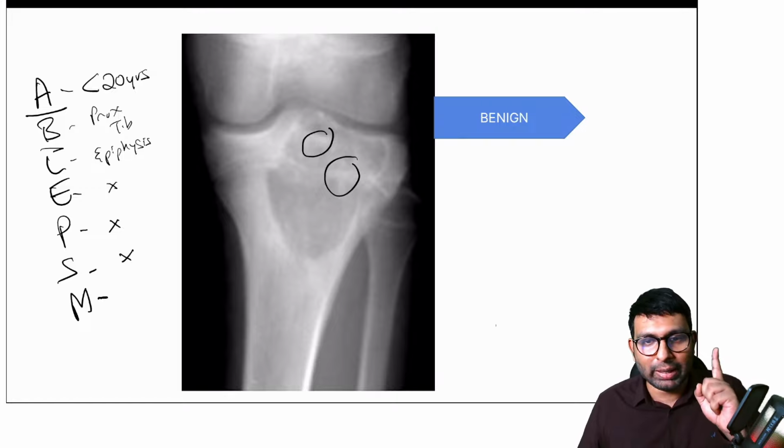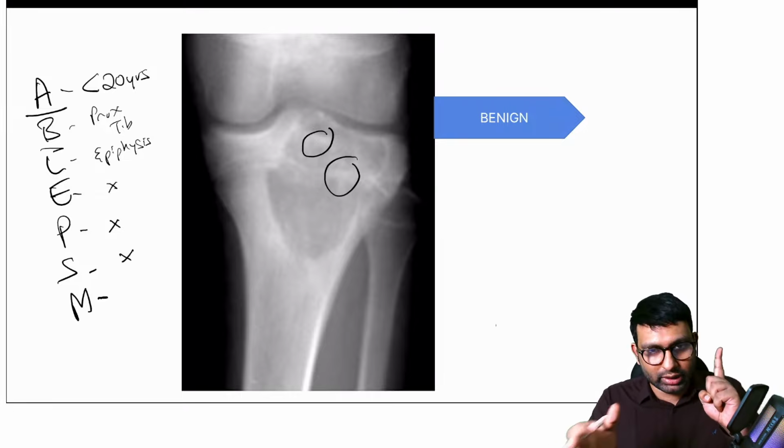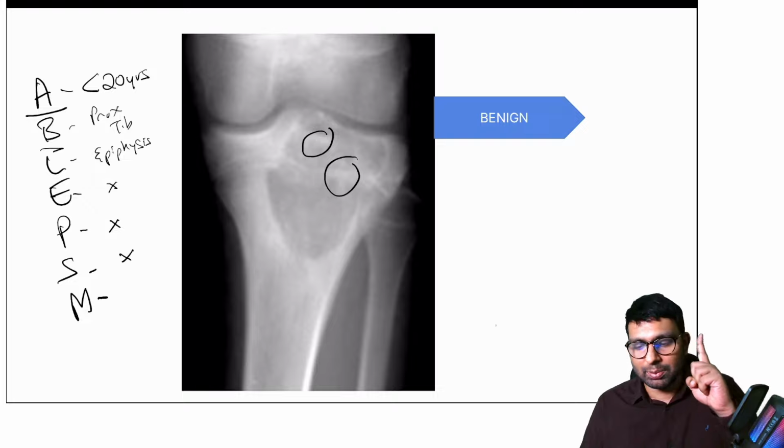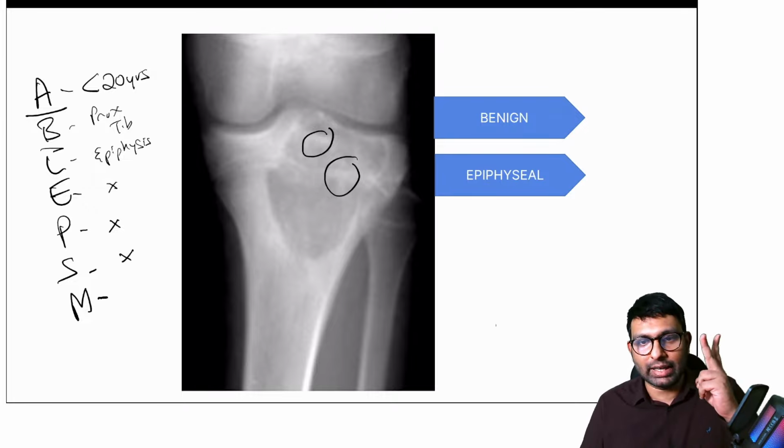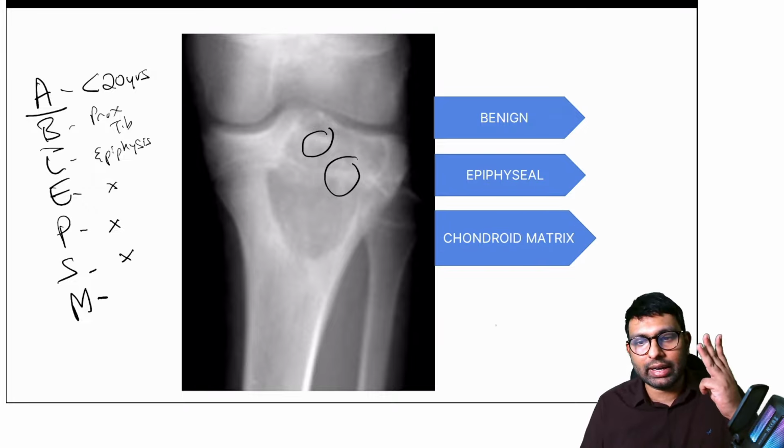I know this looks like a benign tumor. I'll tell you the features of benign and malignant tumors. Stardust also believes it's chondroid, and MD Nafis also believes it's chondroid, correct. So it looks chondroid. Benign is something I know. Epiphyseal is something I know. Chondroid matrix is something that, I guess, it is. So these are my 3 observations from this.